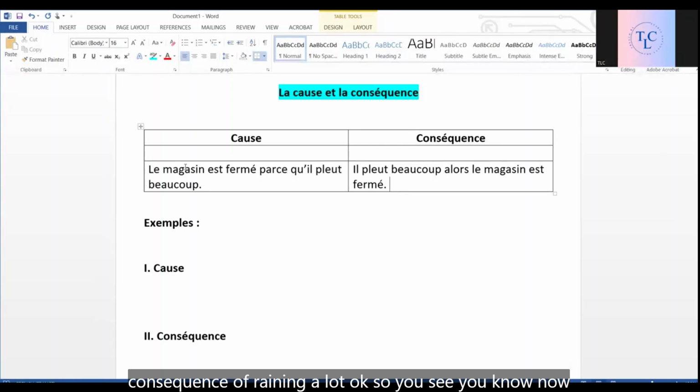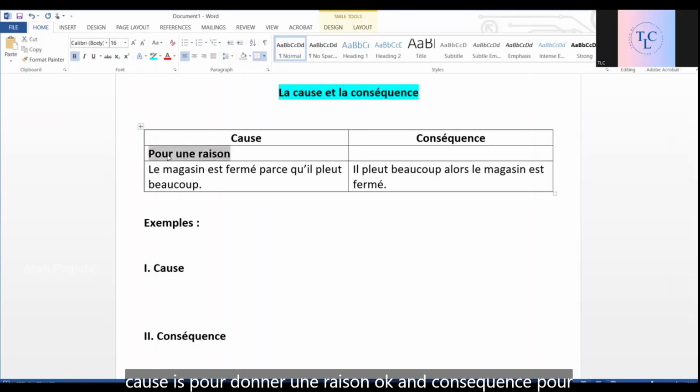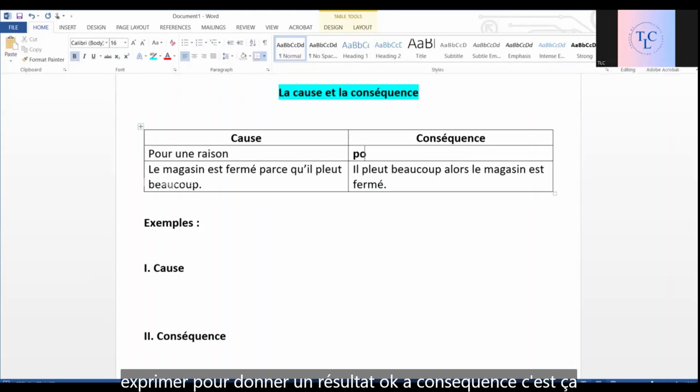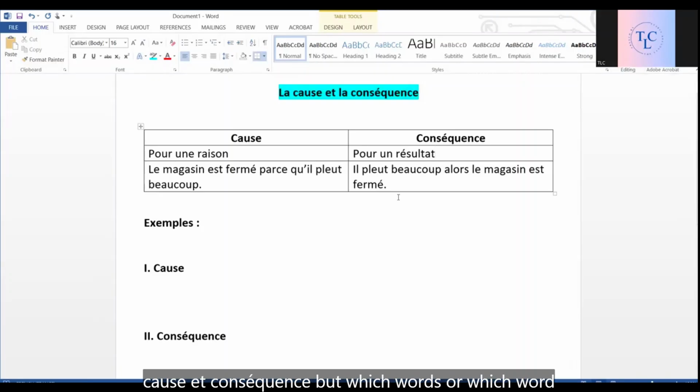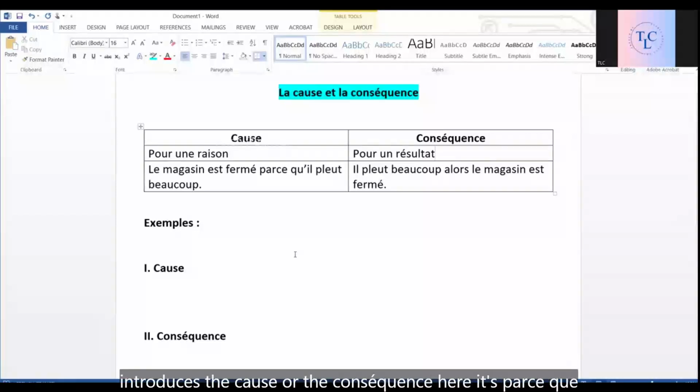Okay, so you see, you know now, cause is pour donner une raison, and conséquence pour exprimer, pour donner un résultat. Okay, the consequence. C'est ça, cause et conséquence. But which words or which word introduces the cause or the consequence?